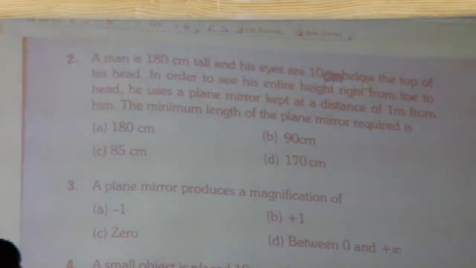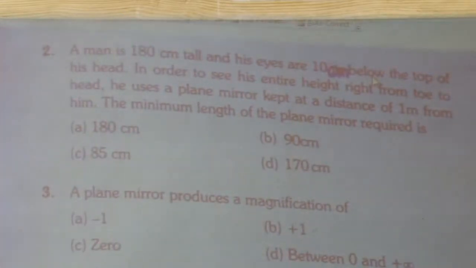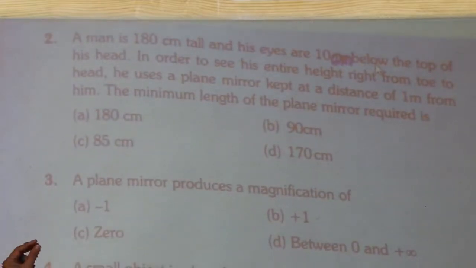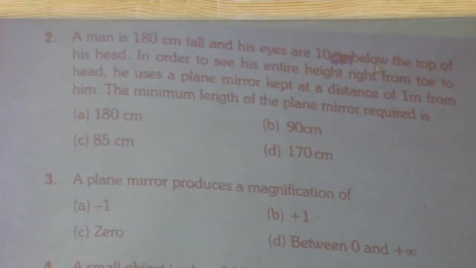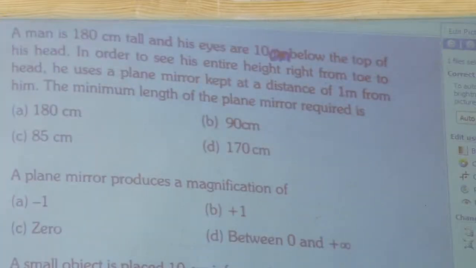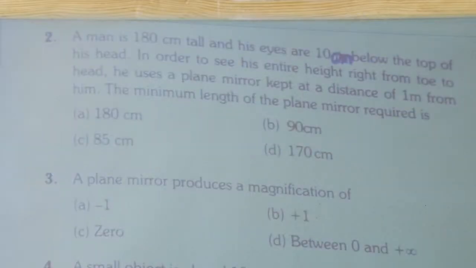In order to see its entire height, right from the top of the head, he uses a plane mirror kept at a distance of 1 meter from him. The minimum length of plane mirror required will be. So, what is said is, to view the entire height, what should be the length of the plane mirror that has to be used.